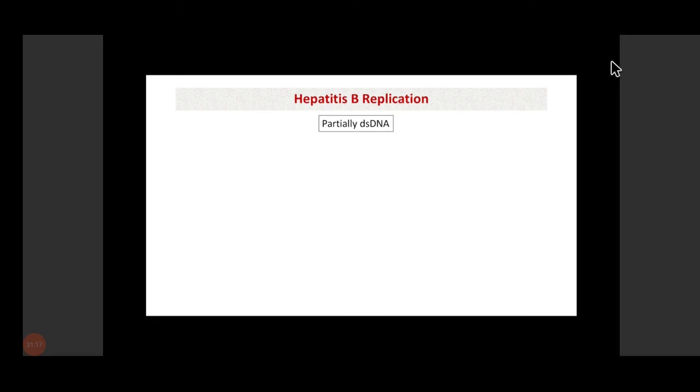So the replication of hepatitis B virus, as I told you, is that it is a partially double-stranded DNA. First, with the help of the DNA-dependent DNA polymerase activity of the DNA polymerase enzyme, this partially double-stranded DNA will be converted into fully double-stranded DNA.